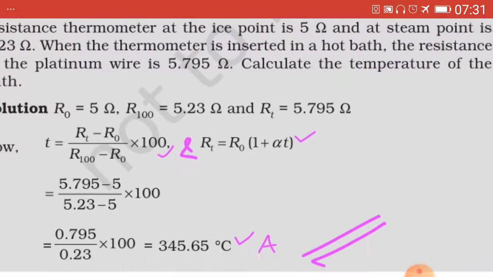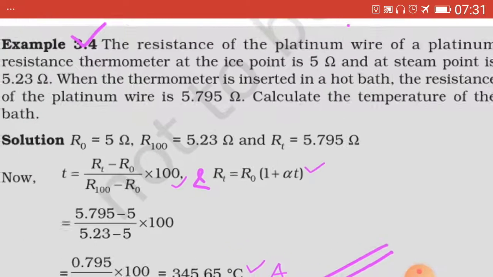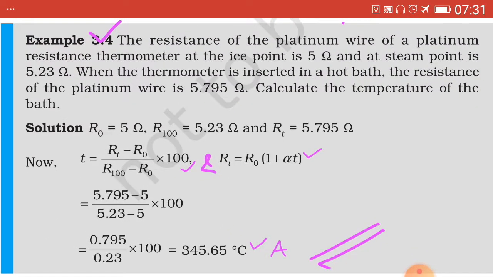So now from the standard formula of temperature, T equals small t equals RT minus R0 upon R100 minus R0 into 100, which you have to learn by heart.